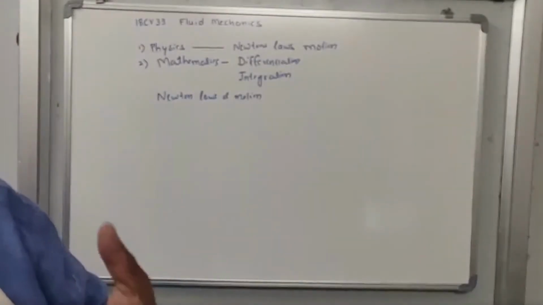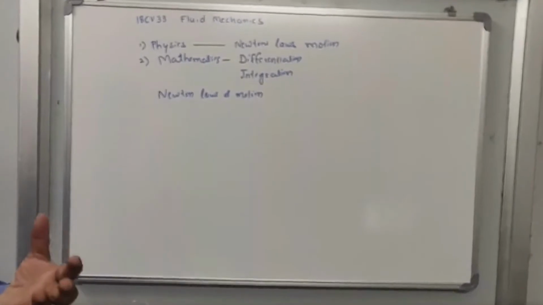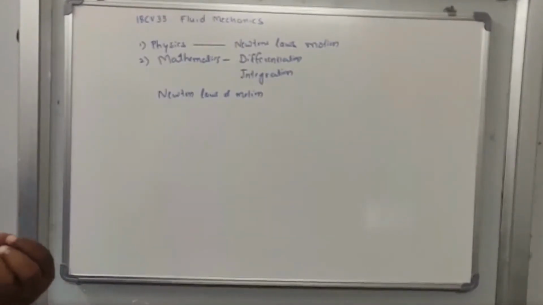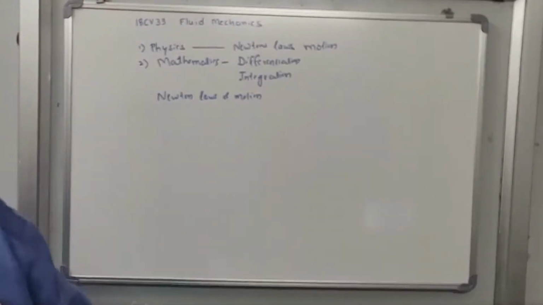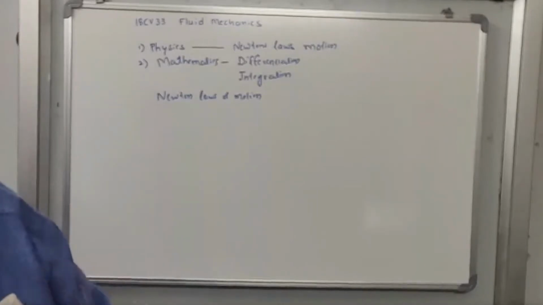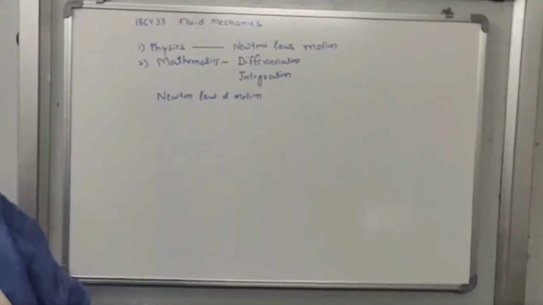Or if the body or matter is originally in motion, it will continuously remain in motion until and unless it is disturbed by an external agency. This is Newton's first law of motion.